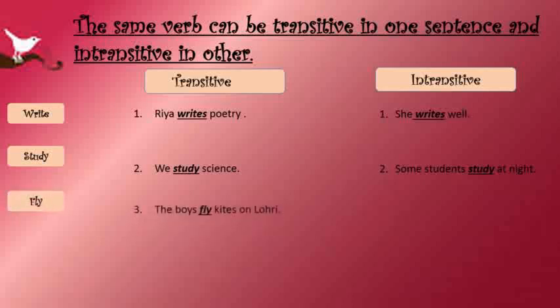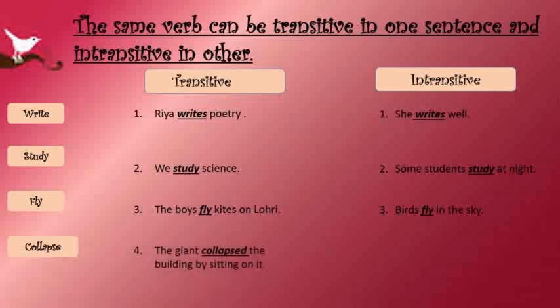Fly. The boys fly kites on Lohri. So the action is being passed on to the kites. When do they fly kites? On Lohri. So fly is a transitive verb. Birds fly in the sky. Now what is the action here? Fly. Is there any object? There is no object. So fly here is an intransitive verb.